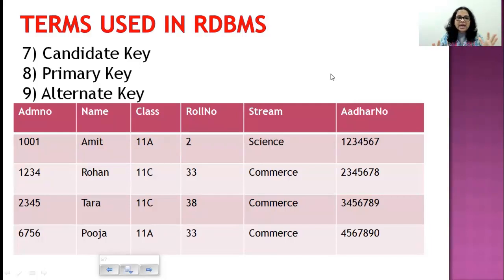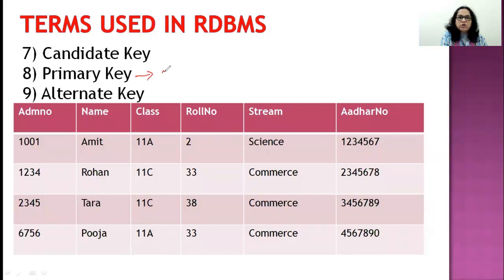So basically the sum of the primary key and the alternate key is the candidate key. Candidate is who all can become the head boy. Out of that, you chose 1 head boy, and the remaining candidate keys, which did not become the primary key or the head boy, become the alternate key. Okay, now let me tell you the definition of primary key first, because that's the main thing. You know, choosing who's the head boy, what's the criteria for the head boy, is the main thing first here.